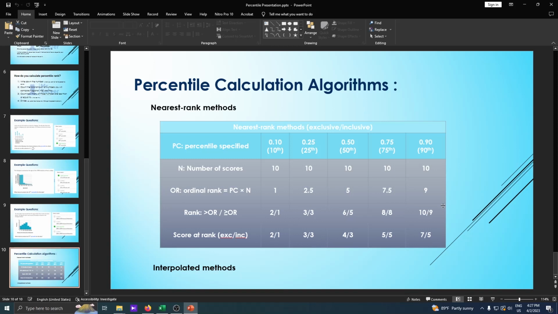But in Excel and Pandas, percentiles are usually calculated using interpolated methods. If you are a mathematics person, you can search Google or Wikipedia to learn about interpolated methods. The nearest rank method is the simplest algorithm. There are many algorithms to calculate percentile, guys, and I don't want to make this complex by explaining them, because you will get bored.